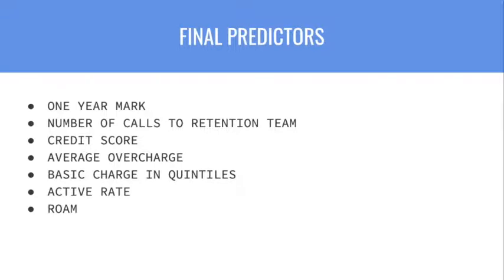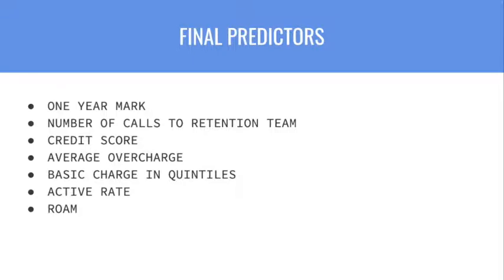We decided to use credit score as a predictor because we thought that it would be a great determinant of income, and we assumed that people with a lower income would be more likely to churn, so we wanted to include it in our model. Average overcharge is the amount in US dollars that customers are being charged by the phone company over the basic charge. We assume that if people are being overcharged high amounts, then they would be more likely to churn.